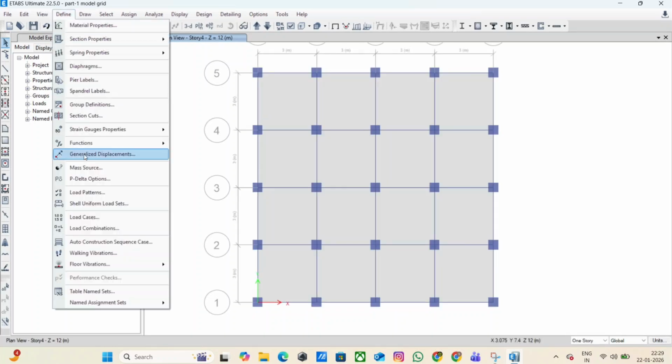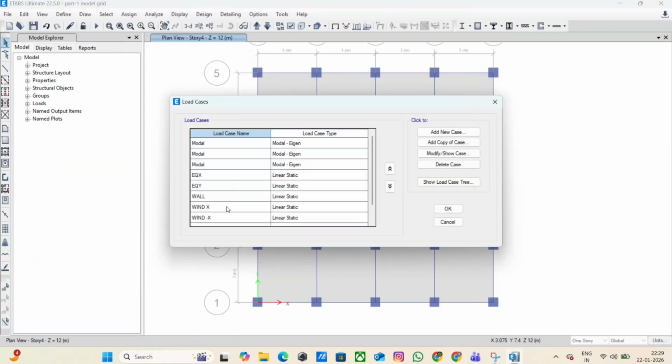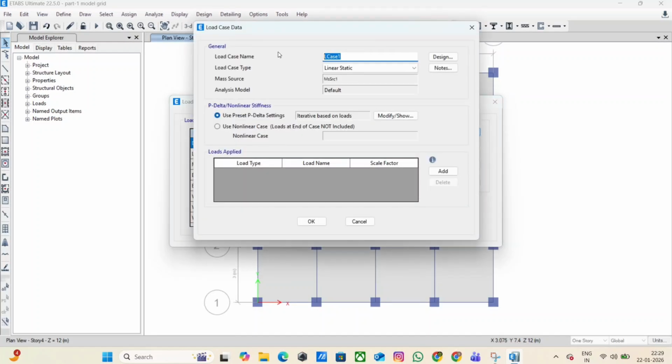Step 13. Define response spectrum load cases. Now go to Define, Load Cases. Add a new load case named RSX. Set load case type as Response Spectrum. Assign response spectrum function in X direction.